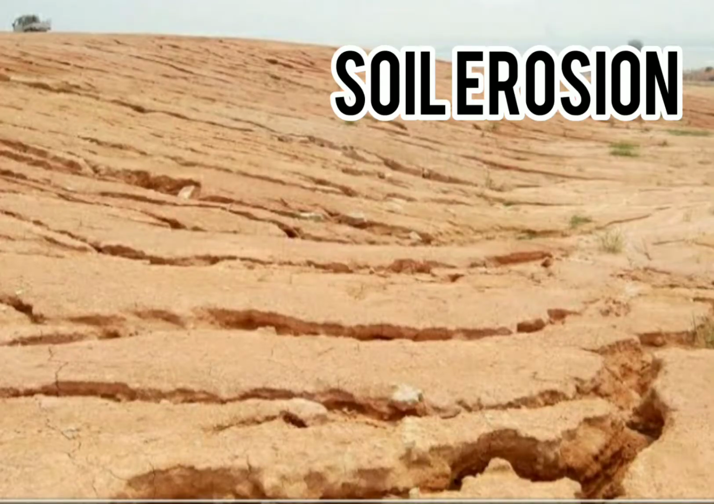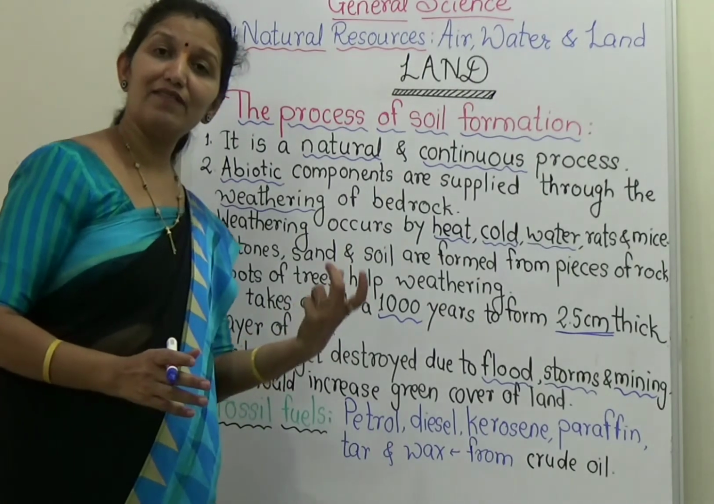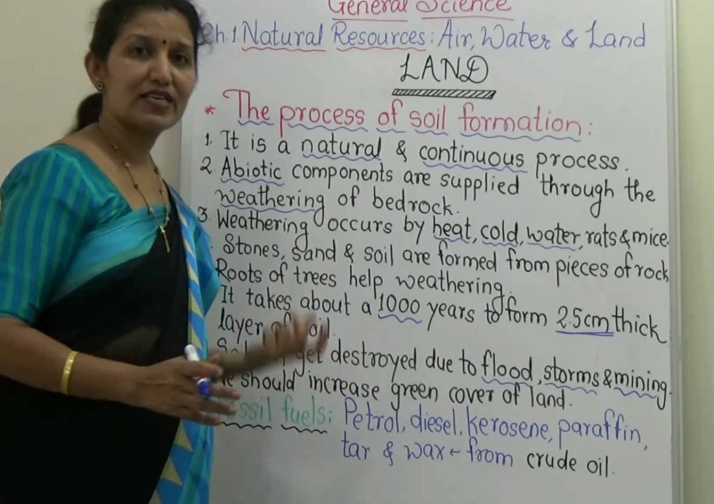If there are trees, if there are plants, they will hold the soil and there will be a speed breaker for that. If the soil is getting eroded, because of these plants, they will hold the soil and they will reduce soil erosion.